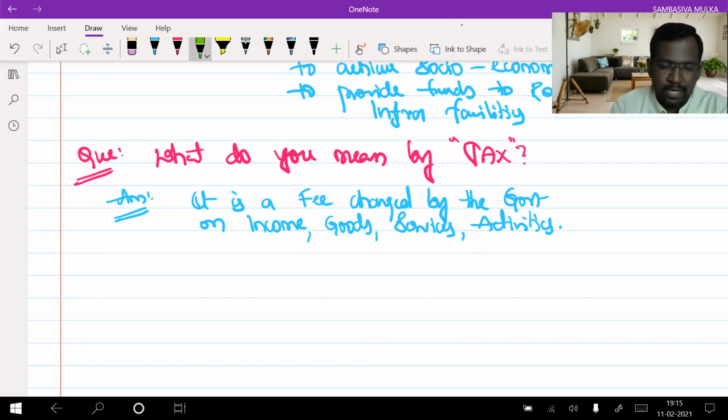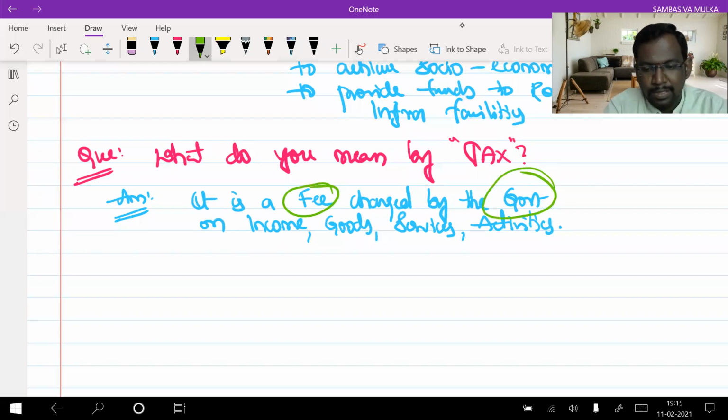Now, let us try to understand. It is a fee charged by the government. Sir, what do you mean by government here? Does it mean the central government, a state government?